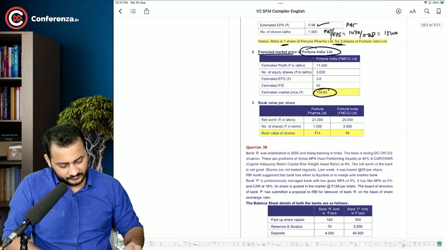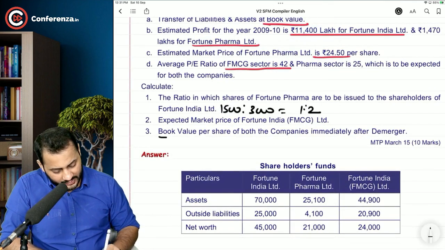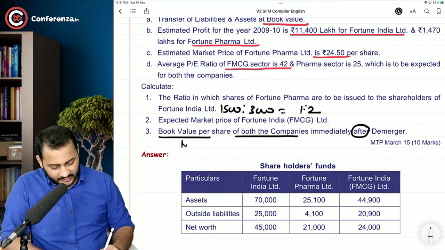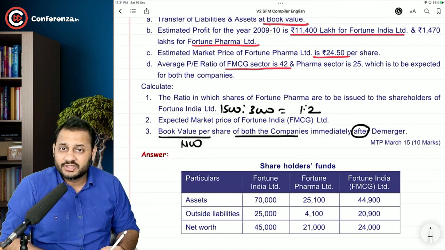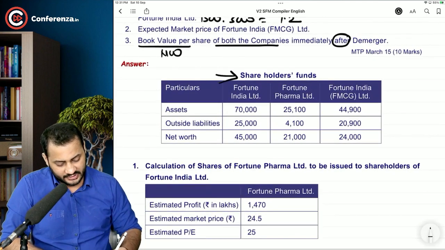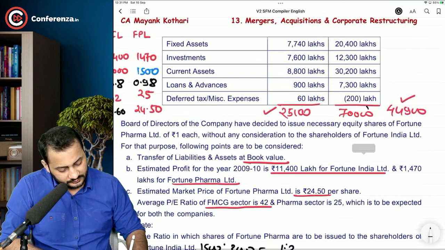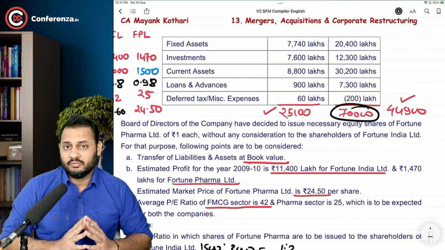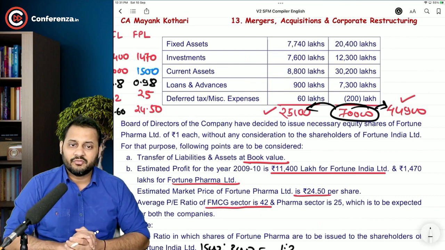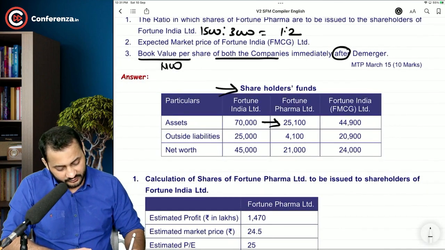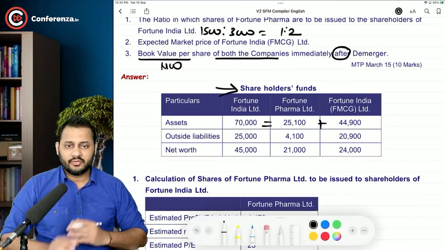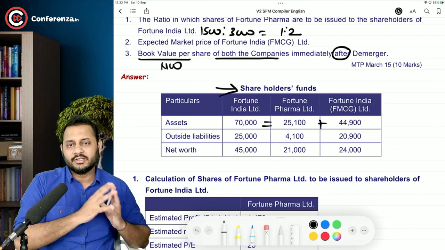Third part. Now focus on the third part. Book value per share of both the companies after demerger. So in order to calculate book value, we need net worth or shareholders' fund after demerger. That's written here. Shareholders' fund. Try to understand. 70,000 is the total merged value before demerger, and it can be divided into two parts: 25,100 and 44,900, right? So 25,100 and 44,900 is equal to 70,000.